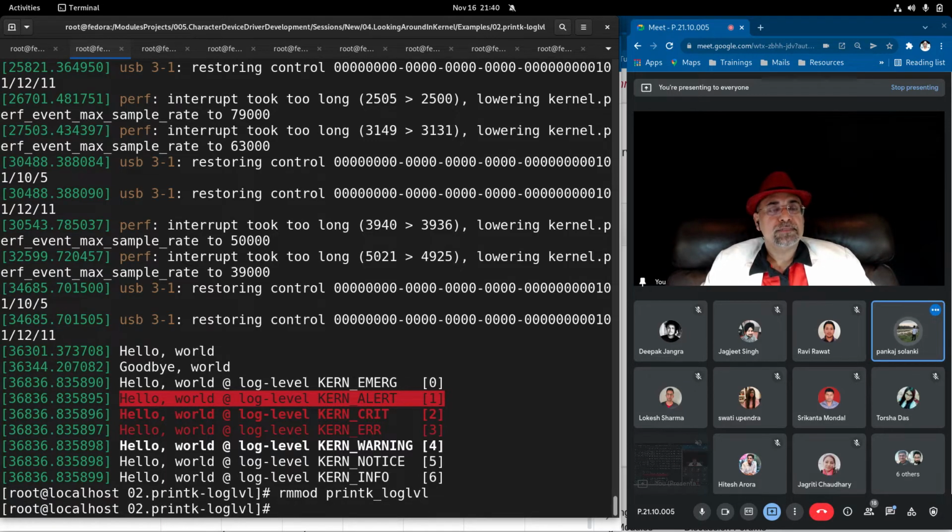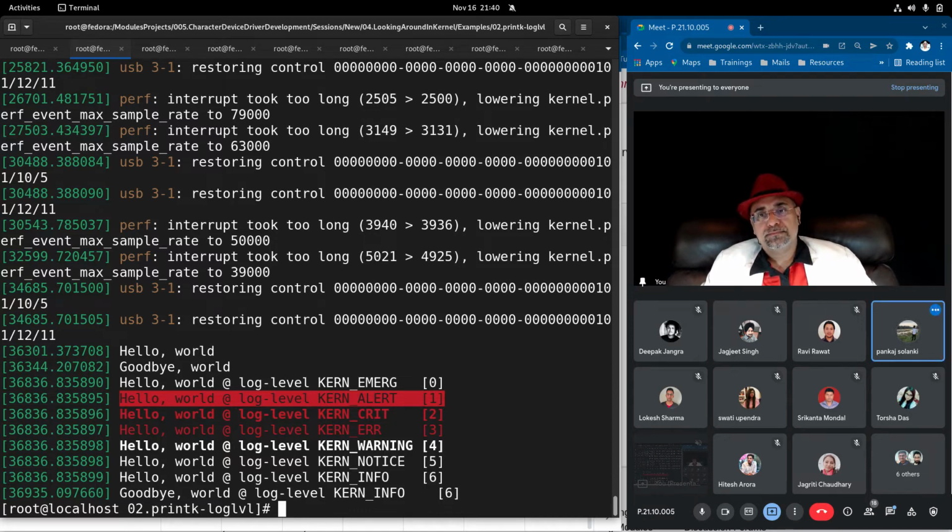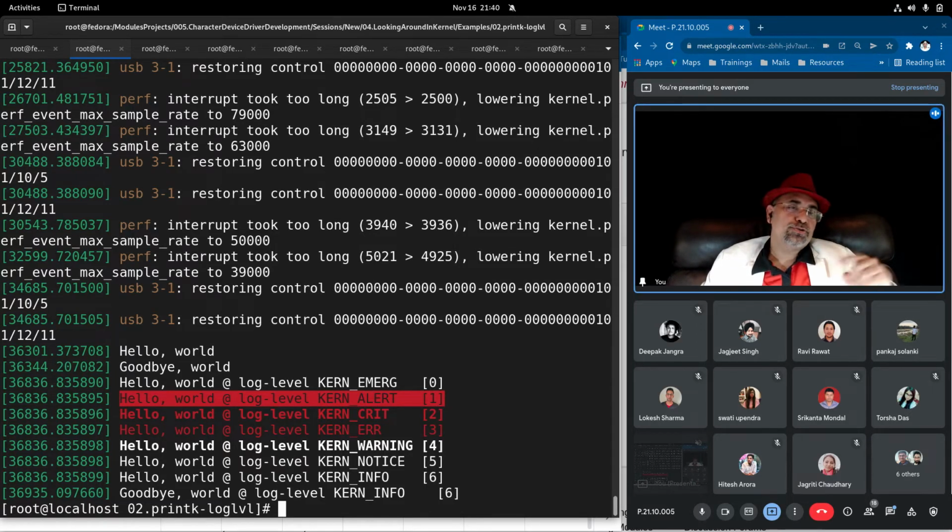Am I audible? You are audible now. Sir, my question is, can we set the log level or enable only a few log levels, whatever we want? Suppose I want info and emergency log only. Is there any way to enable only this? No, for that you have to rebuild the kernel. So these are kernel features. But yes, you can choose one of the levels to make it default, like this.